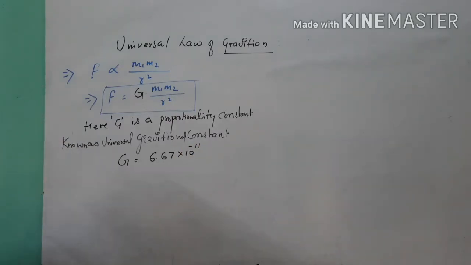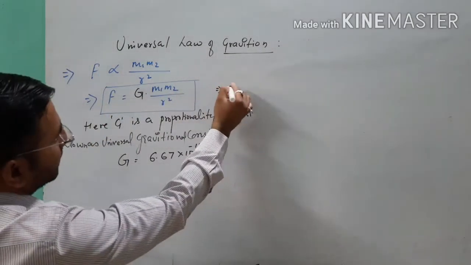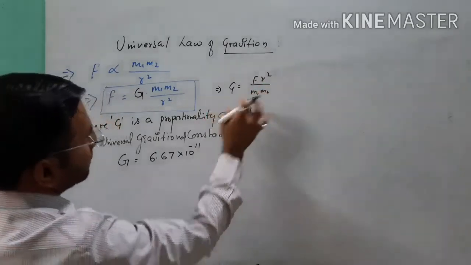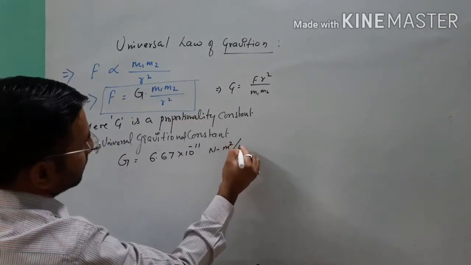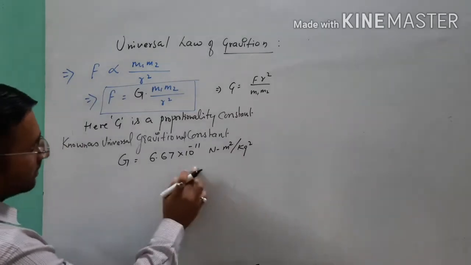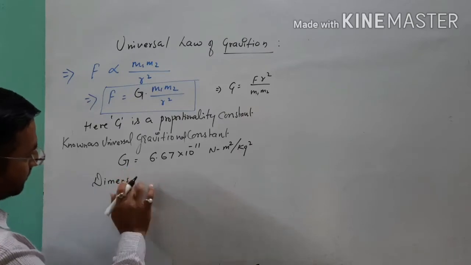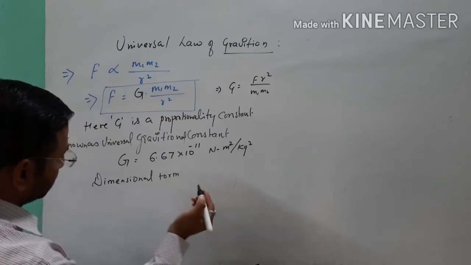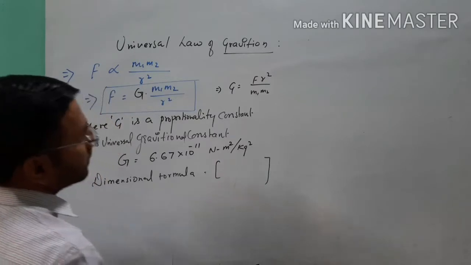And if we talk about their SI unit, you can find the SI unit by this relation. If you write this relation like this, F r square by m1 m2, so the unit is Newton meter square per kg square. This is the SI unit of capital G, and its dimensional formula is Newton meter square per kg square.